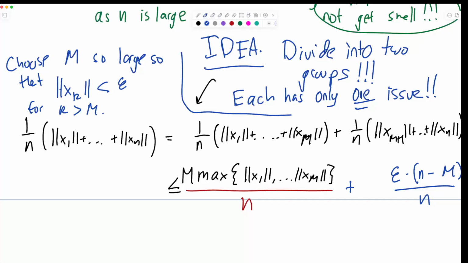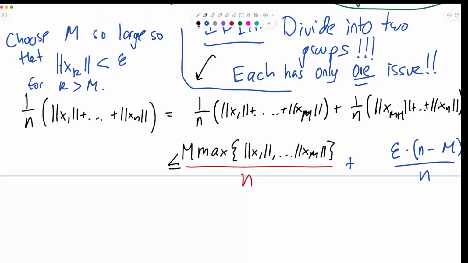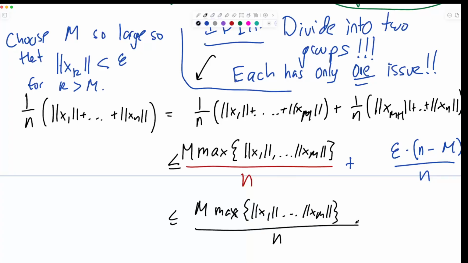And now, this divided by n is not really helping me. I can just bound this by saying there are less than n terms over here. So it'll be less than or equal to m times the maximum of x1 to xm, divided by n. And then over here I have epsilon. So I bounded n minus m over n by less than 1. Okay, very nice. And now you can kind of see as n gets bigger and bigger, this will eventually be small.